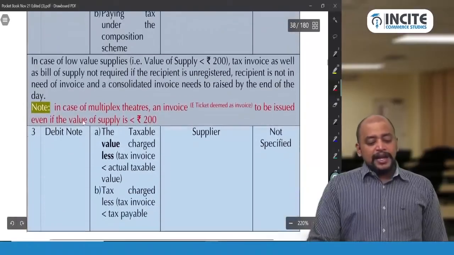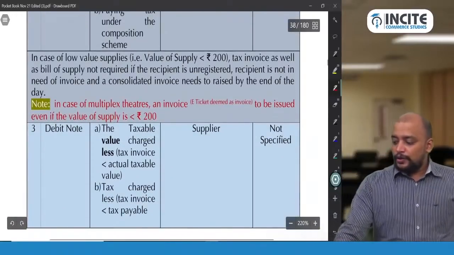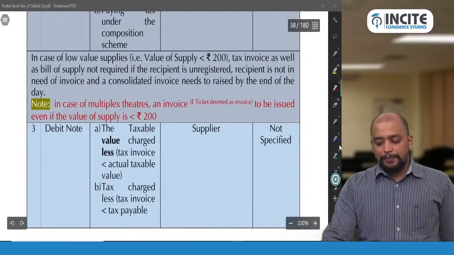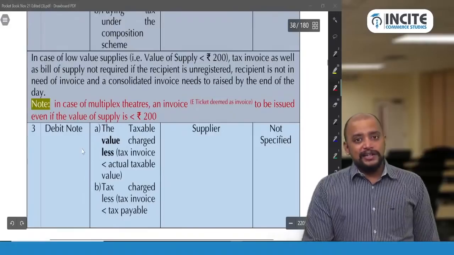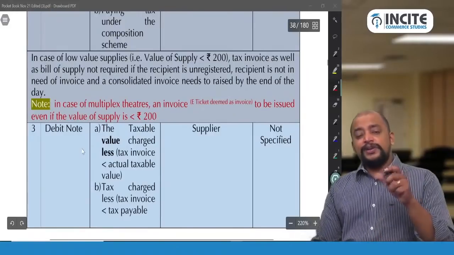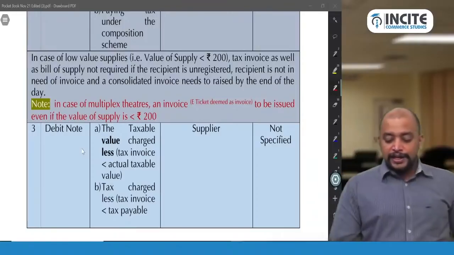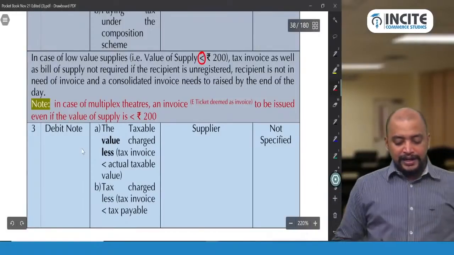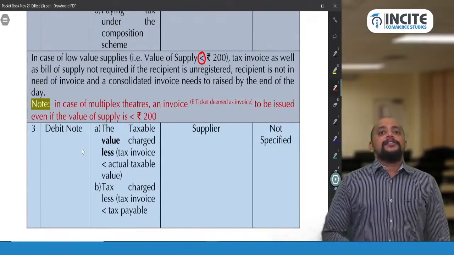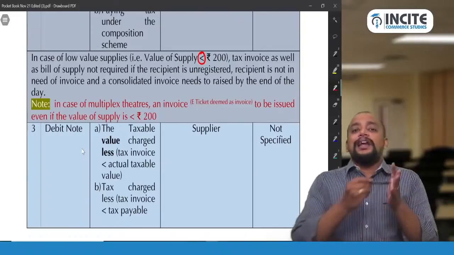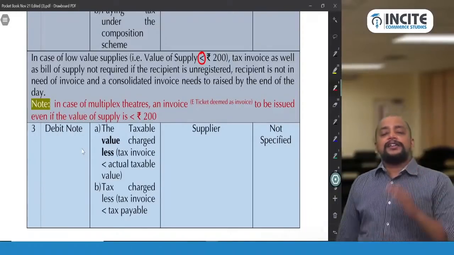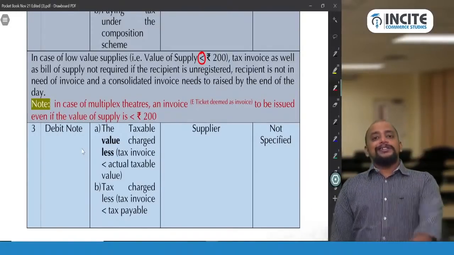And then in case of low value supplies, low value supply means the value of the supply is less than 200. This is where generally students will get confused in MCQs. It is less than 200. It's not less than or equal to 200. So in case of low value supply, that is value of each supply less than 200 rupees, a tax invoice is not required. But there is an exception to that.